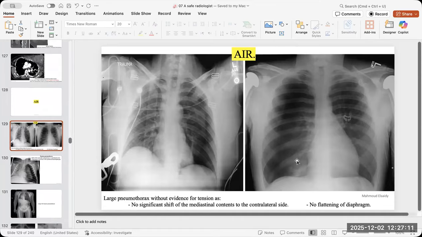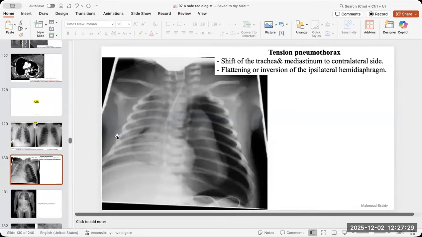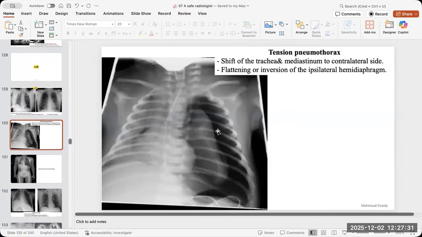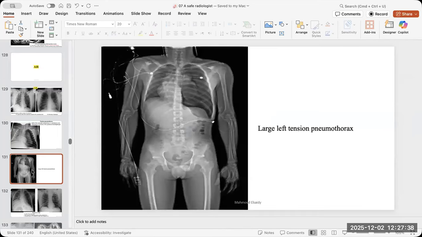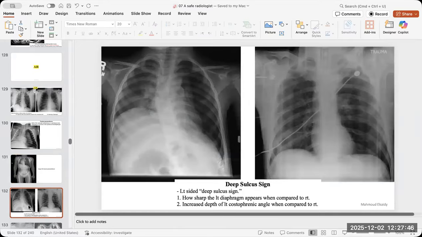How to know that there is tension? Look for the diaphragm, because sometimes the mediastinal shift is not so evident, but the flattening of the diaphragm is a very good sign of tension pneumothorax. Again, this is the tension pneumothorax. You have to drain this air instantly now in the radiology department. So this is a very top priority emergency. Even in the scout, you can see the tension pneumothorax. Even if it is an abdominal X-ray, you can see the tension pneumothorax.